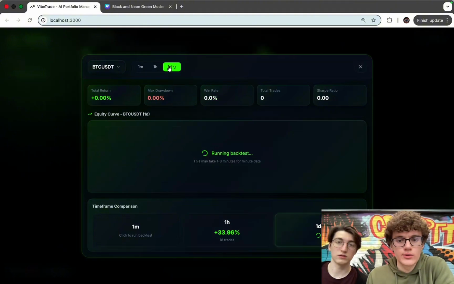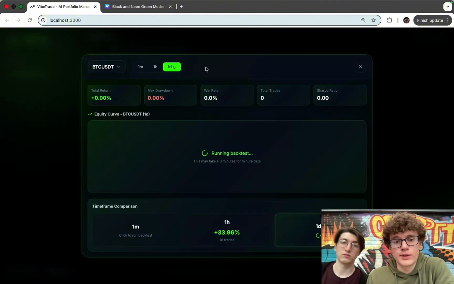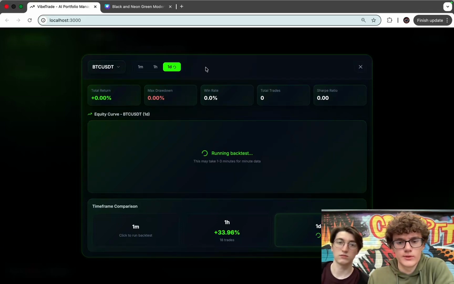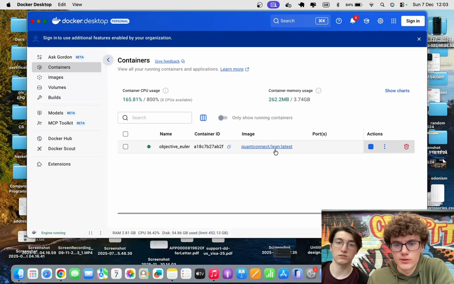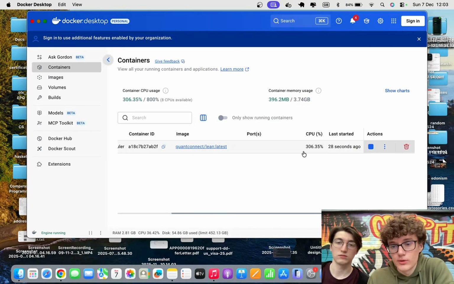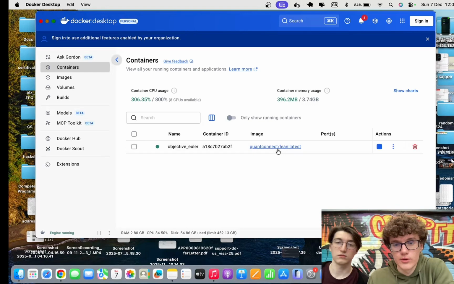Now we can run it on a different time frame, for example 1 day. It will take some time to run the backtest. It involves fetching data from the Binance API, and running the backtest itself takes significant time, but it's usually not more than 2 or 3 minutes. We can see again that it runs a Docker container, so it's all isolated.